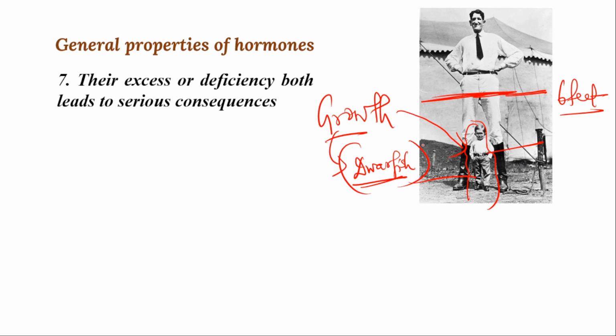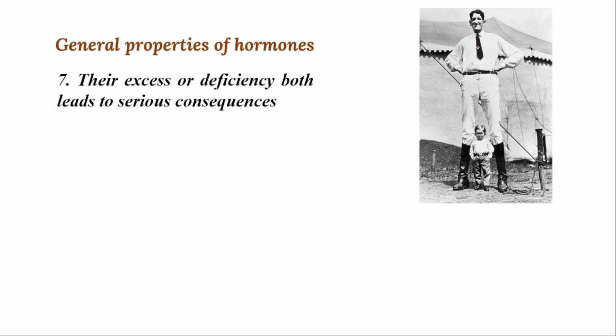Or other conditions also exist. If over secretion of those growth hormones takes place, you can see here the person who is gigantic, and he suffers from gigantism. If the person is suffering from dwarfism, they will definitely have stunted growth, body parts are stunted, and body function will be abnormal. If growth hormones are over secreted, what will happen? The blood circulation will be altered.